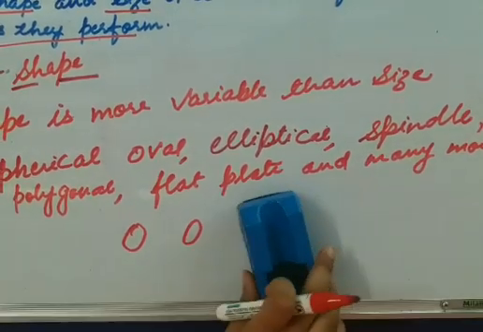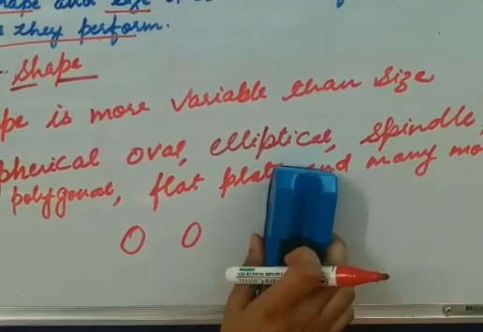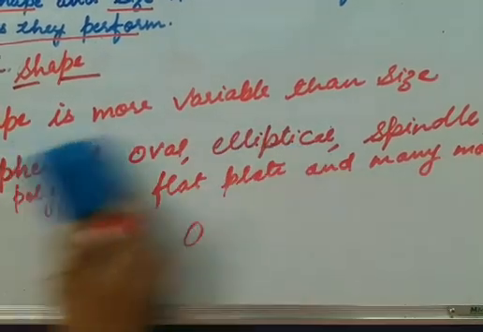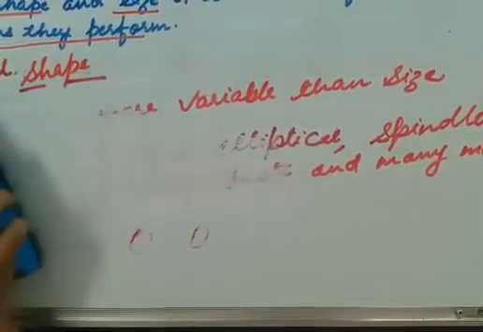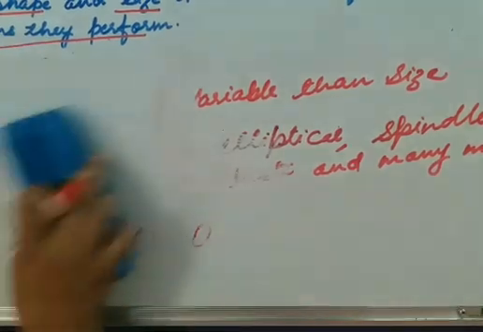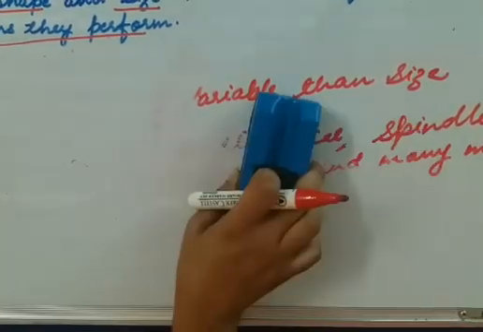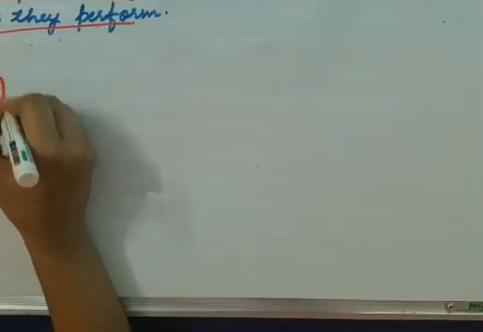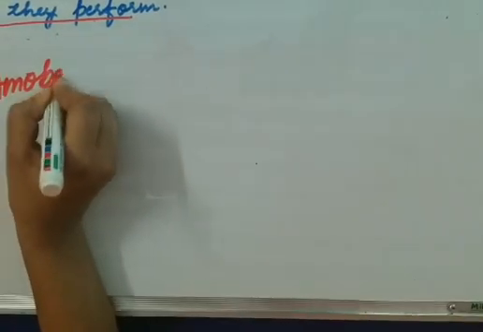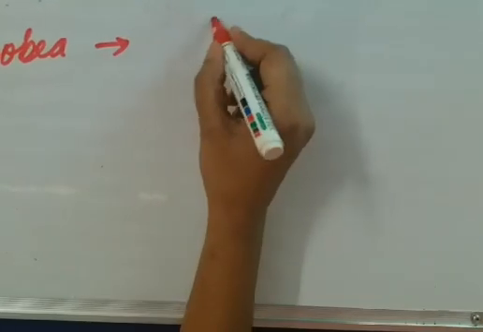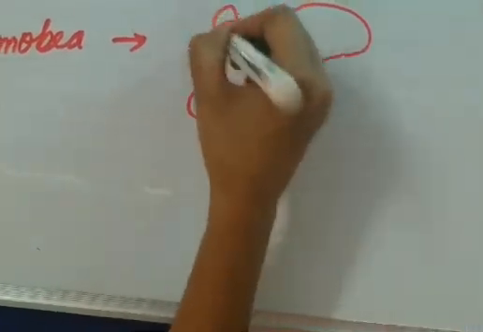For example, amoeba has an irregular shape, something like this.